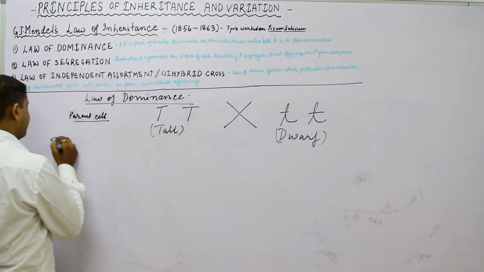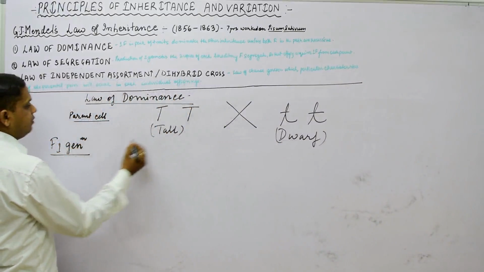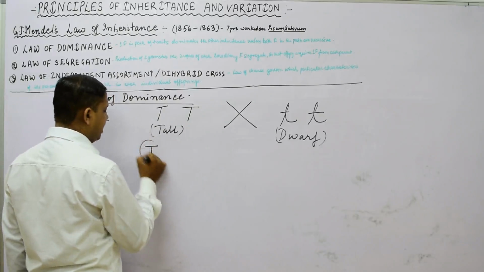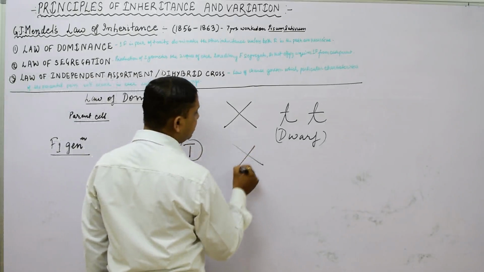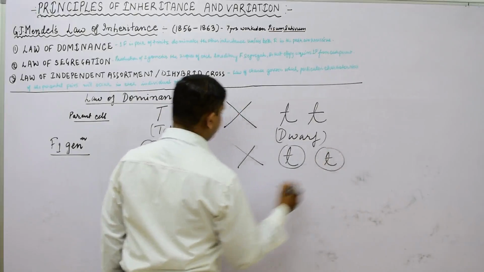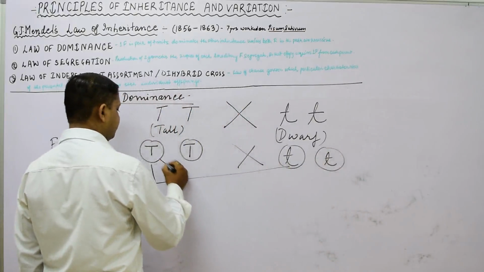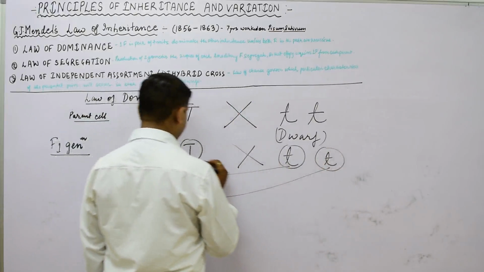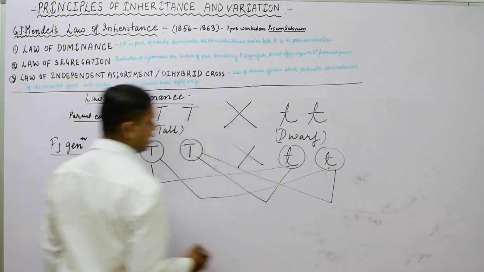So how will we make a cross? In the first generation we are isolating the alleles in such a manner that the cross can take place easily. First gamete, second gamete.